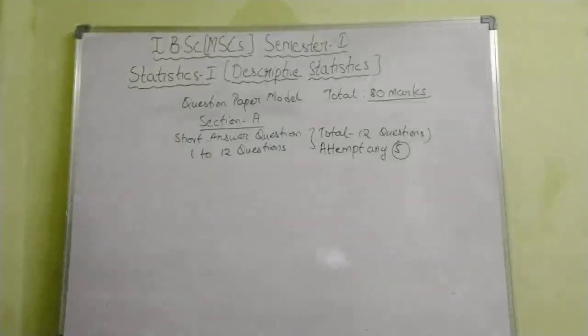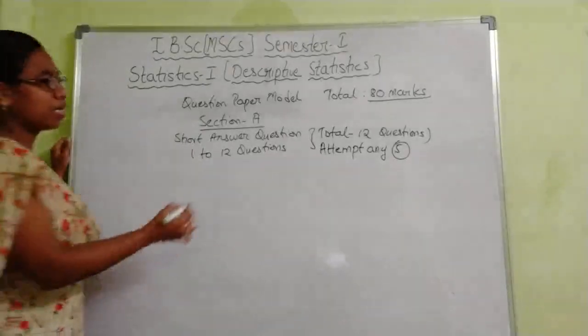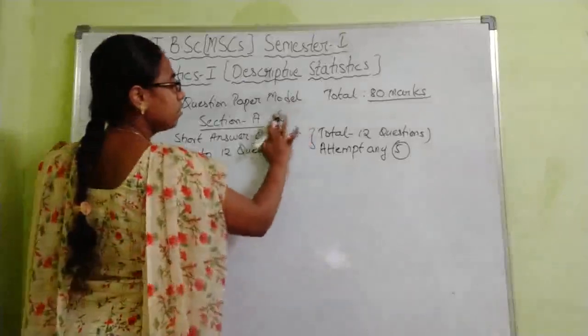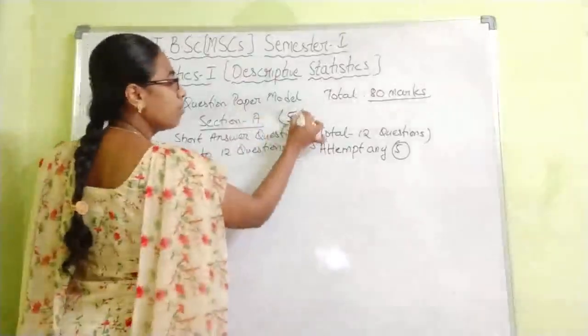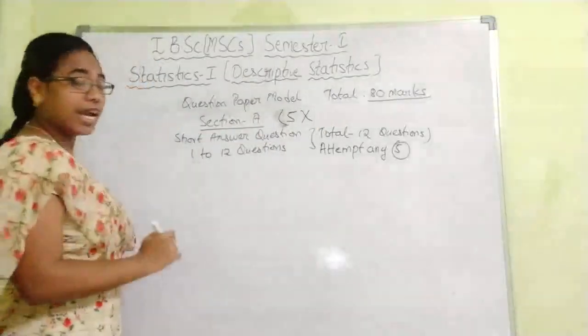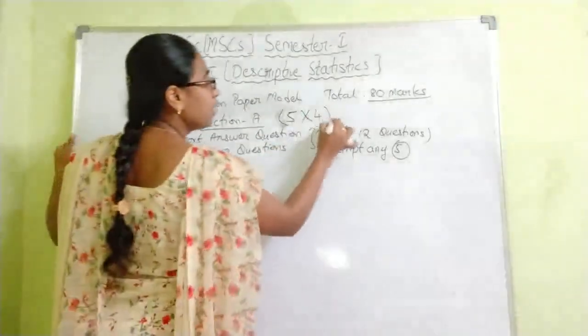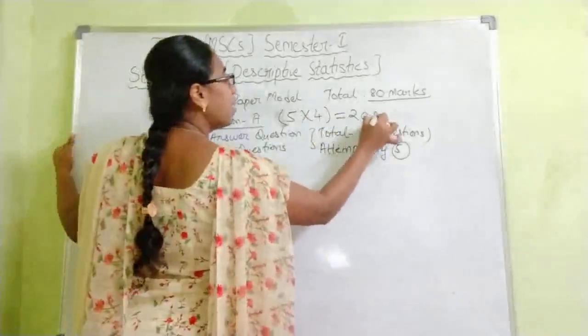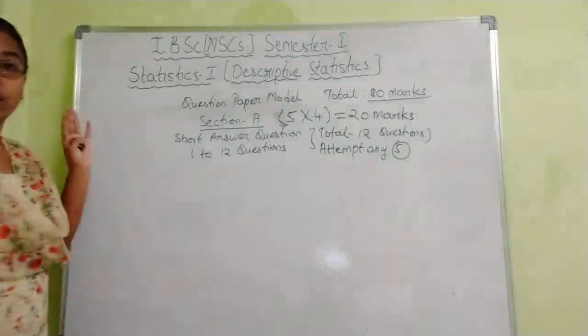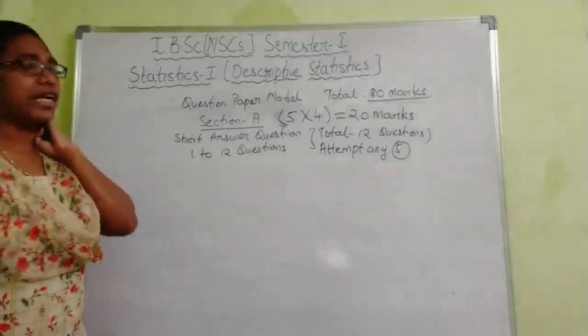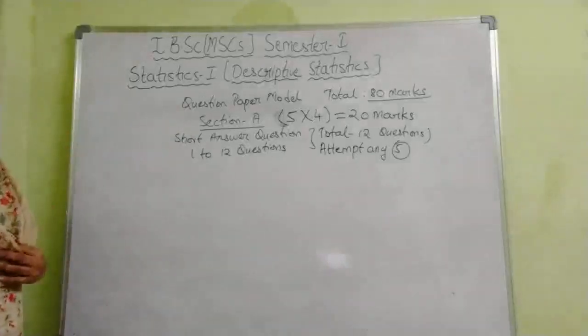Each question carries 4 marks. So you are going to attempt 5 questions, 5 into each question carries 4 marks. So 5 fours are 20 marks. For section A you are going to get 20 marks for your short answers. So this is section A.